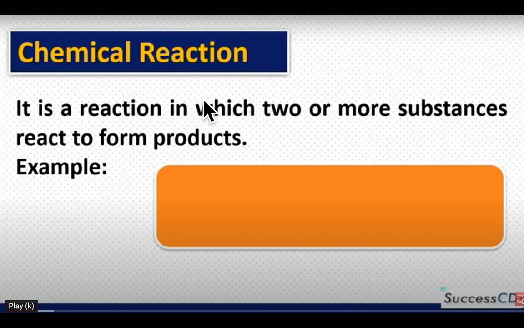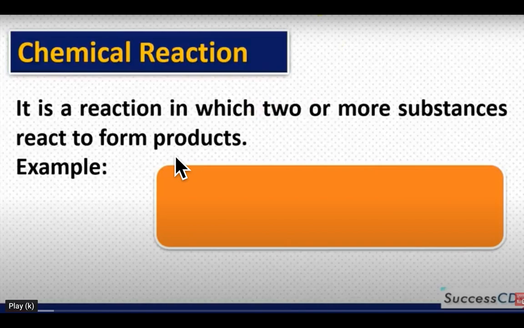When we are talking about chemical reaction, we should know what a chemical reaction is. A chemical reaction is a reaction in which two or more substances react to form a product. Means hydrogen plus oxygen combines to form water.